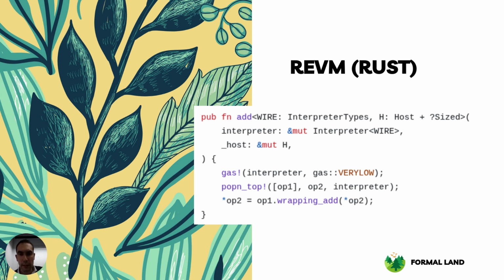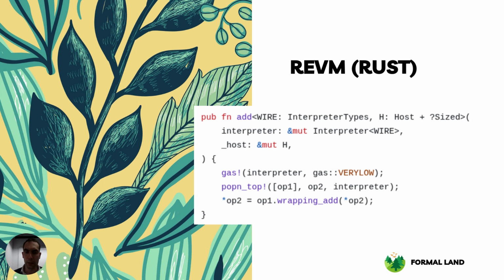So when we look at the code of REVM in Rust, here's the implementation for the addition. The addition is parameterized by an interpreter, giving the current state of the REVM. Everything is parameterized by type classes. Here, interpreter types and host, because a choice of implementation for REVM is to make the code very modular.